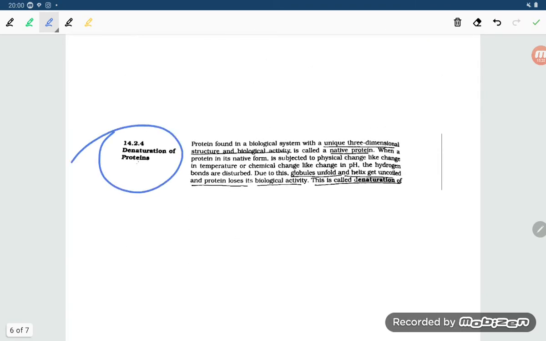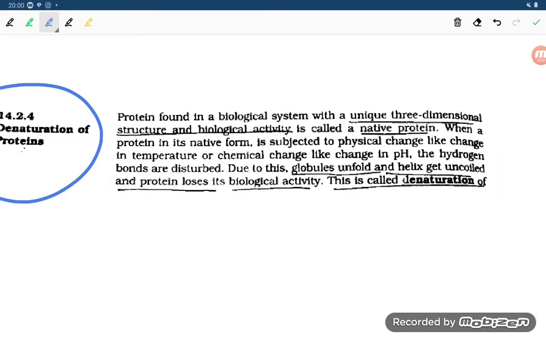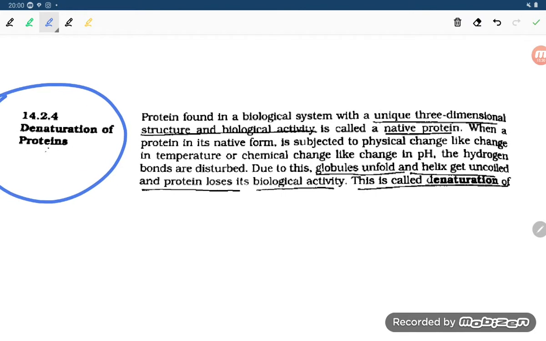Here is the denaturation of protein, student. This is also a very important topic from the board point of view. Let us have a look at it, student. A protein found in the biological system with a unique three-dimensional structure and biological activity is called a native protein. If it has a unique native structure, that is what is known as a native protein.